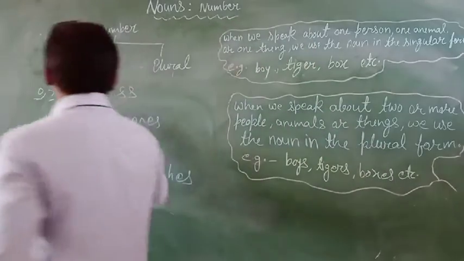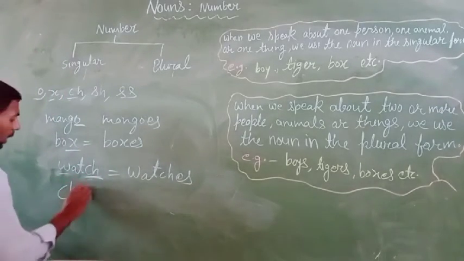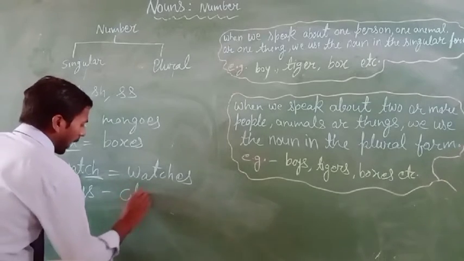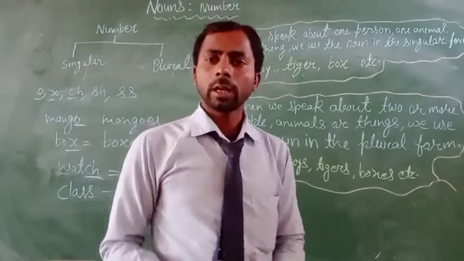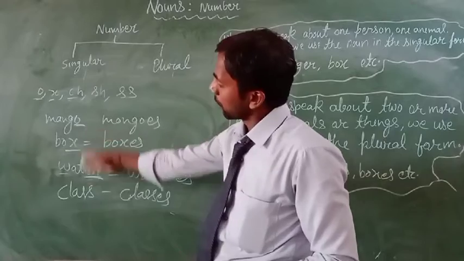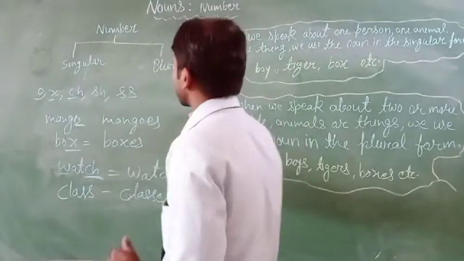Okay, and when I use double s like a class, then we can change into the plural form by adding es, and it will be classes. Clear? It is the simple way to change singular number into the plural number. Clear? Next is,